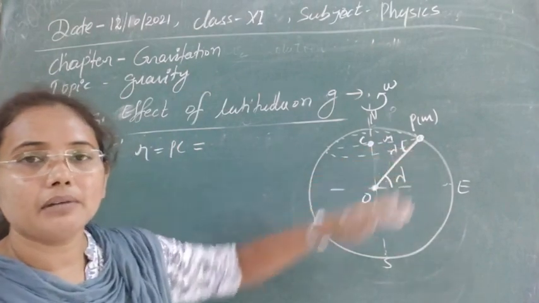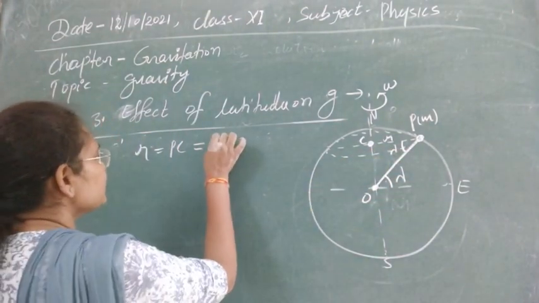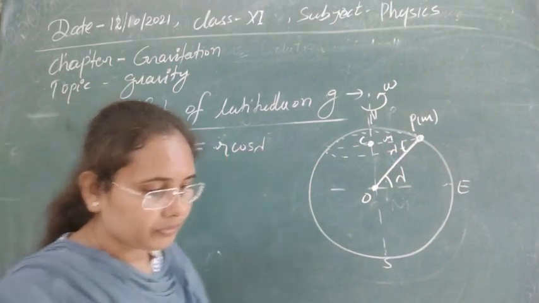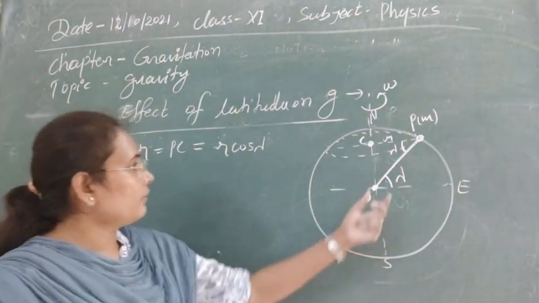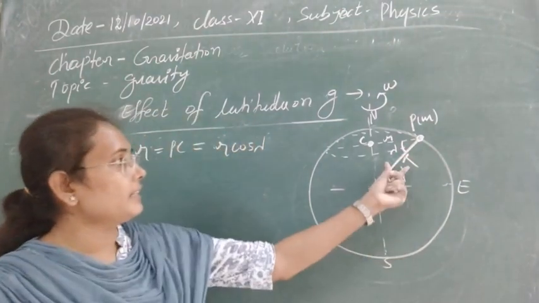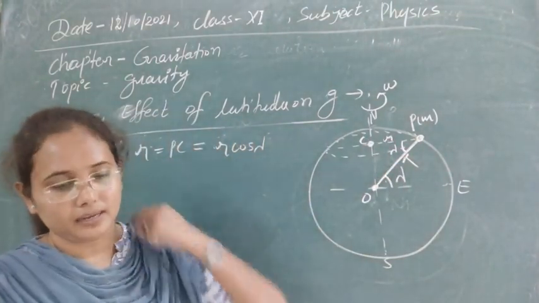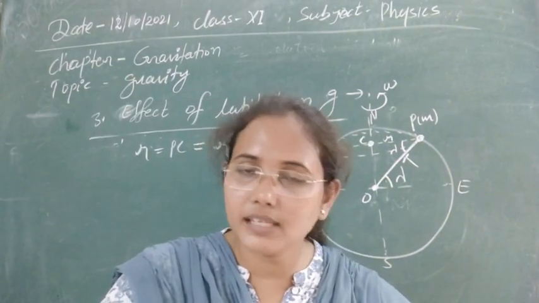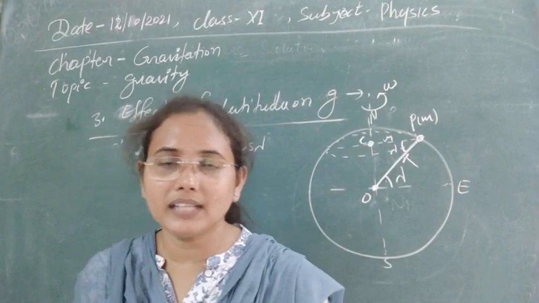So we can write PC is equal to R cos lambda, where the distance OP is the radius of the Earth, so this will be R cos lambda.